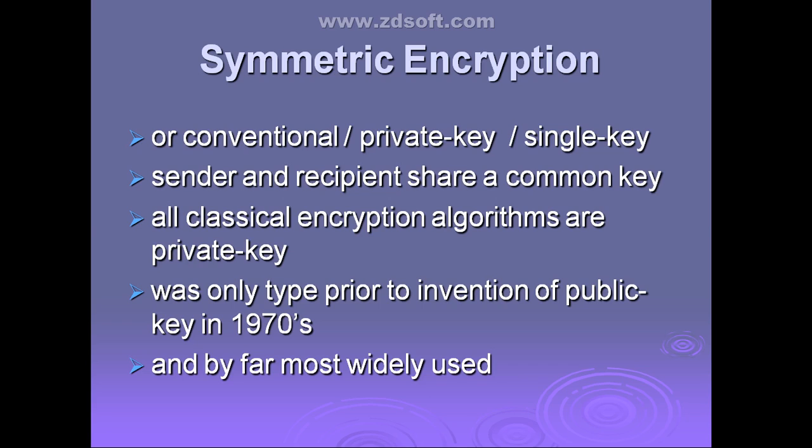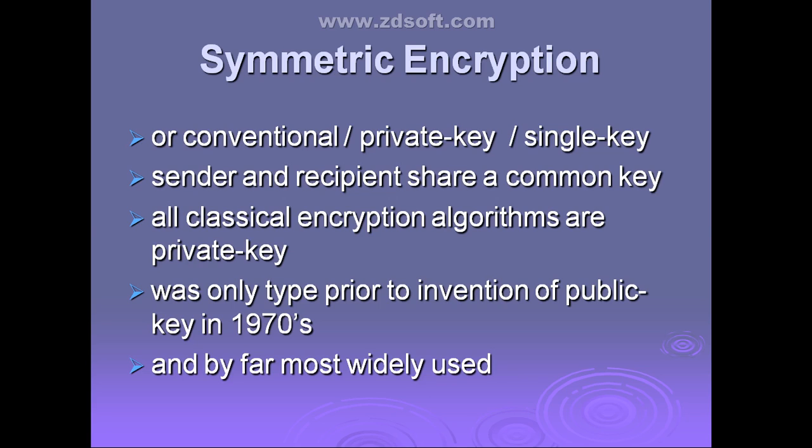And the second type of encryption is asymmetric. You can call it asymmetric or public key encryption. These are the two different types of encryption, but in this chapter we are going to study only symmetric encryption, that is private key or single key encryption.